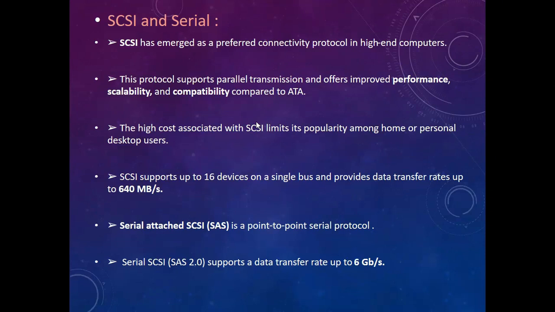Serial attached SCSI is a point-to-point serial protocol that provides an alternative to parallel SCSI. A newer version of serial SCSI, which we call SAS 2.0, supports data transfer up to 6 GB per second. So the data transfer rate is the same as the previous protocol itself.